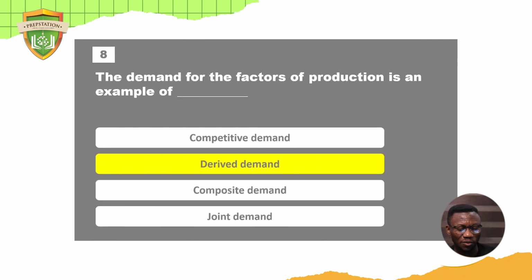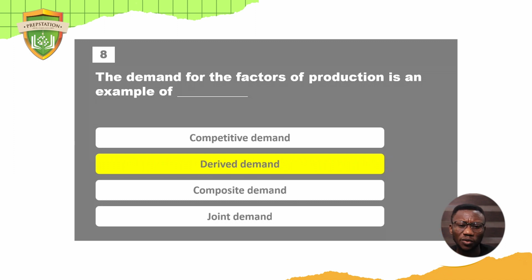Composite demand is demand for items or goods that can serve multiple purposes, not just one purpose. Sugar is one of them. Sugar can be used for making cakes, and people can consume sugar directly, they can eat it. Sugar can also be used for other things too.